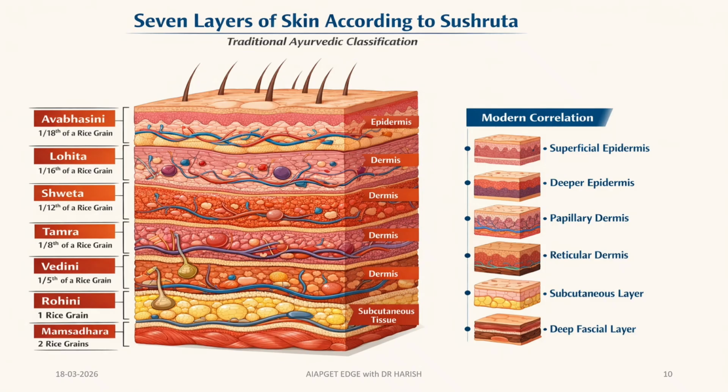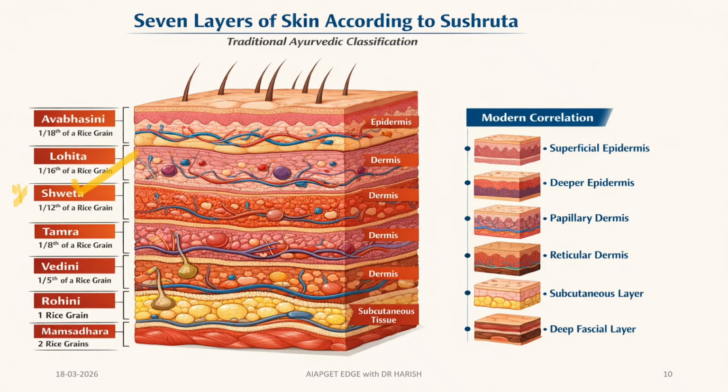Okay. Next, at last, here you can see the seven skin layers according to Acharya Sushruta, from the external skin layer to the internal skin layer. The first layer is Udakadhara, second is Lohita, third is Shweta, fourth is Tamra, fifth is Vedini, sixth is Rohini, and the last one is Mamsadhara. For Shweta, you have to remember the diseases.